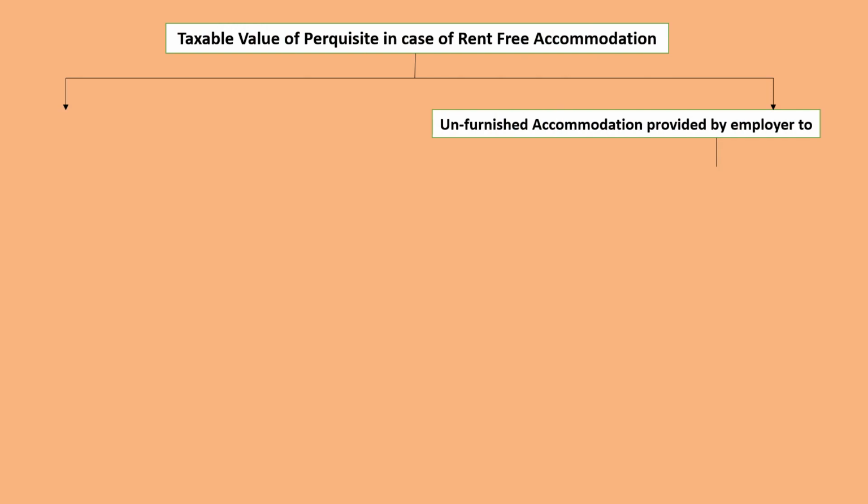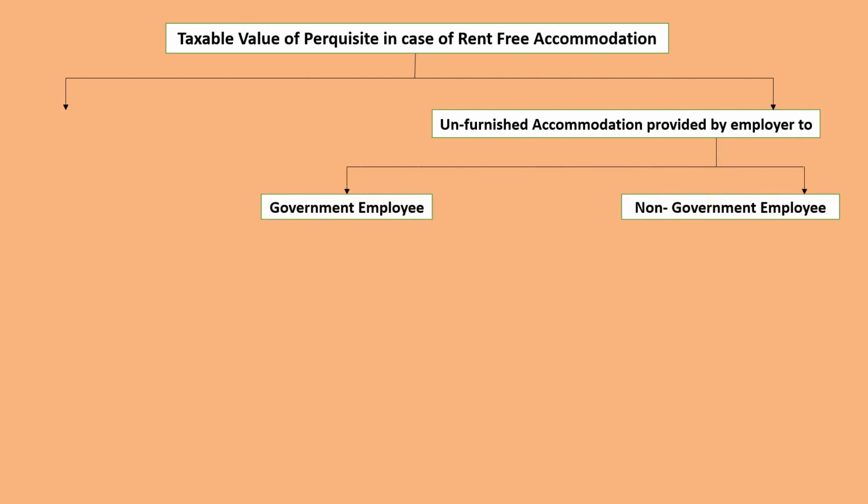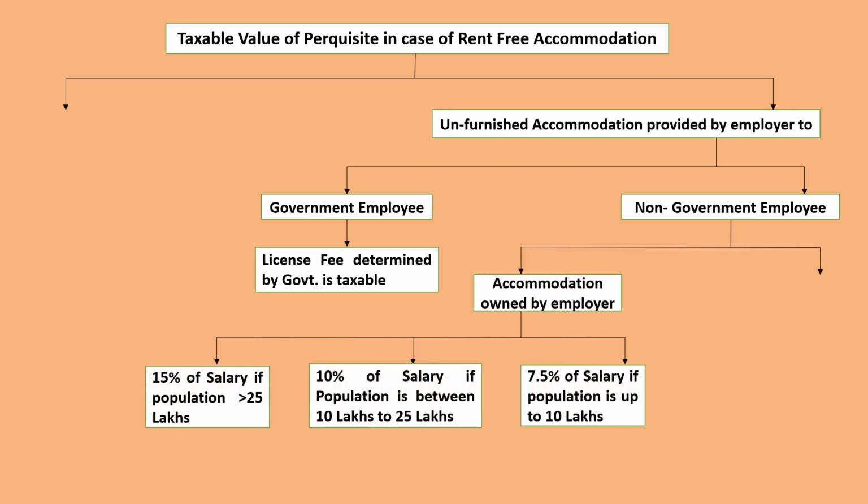Taxable value of perquisites in the case of rent-free accommodation. In the case of unfurnished accommodation provided by the employer to the government employee, then the license fee determined by the government is considered as a taxable value of perquisites. In the case of non-government employees, if the accommodation is owned by the employer, then 15% of the salary is considered as a taxable value of the perquisites where the population is exceeding 25 lakhs.